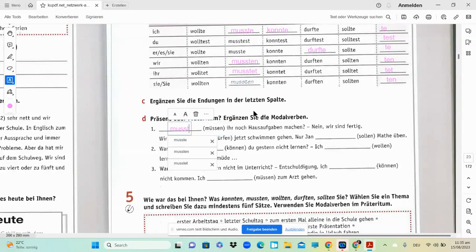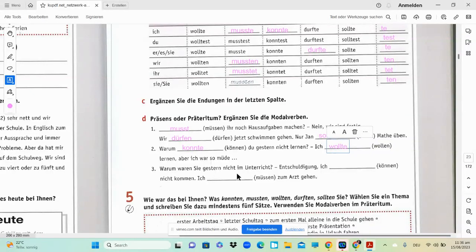Okay, and then nine, wir sind fertig. Wir dürfen jetzt schwimmen gehen. We are allowed to go swimming. So quickly let's write it. Nur Jan soll Mathe üben. So he should just practice maths. Warum konntest du... So it's going to be either the du form of Präteritum or maybe of present. Gestern nicht lernen. So why couldn't you study yesterday? So you will say konntest. Ich wollte, because she says aber ich war so müde. So you will say wollte.